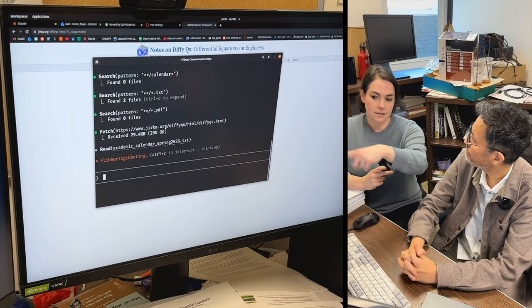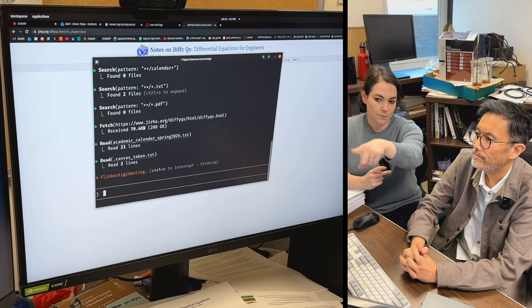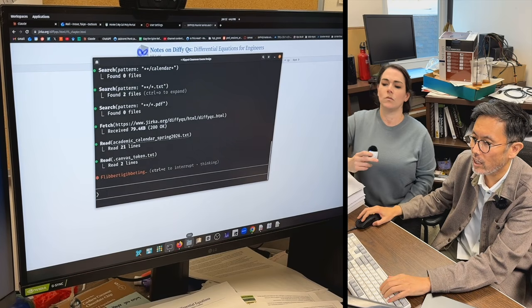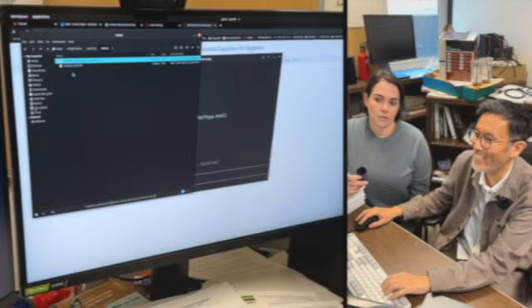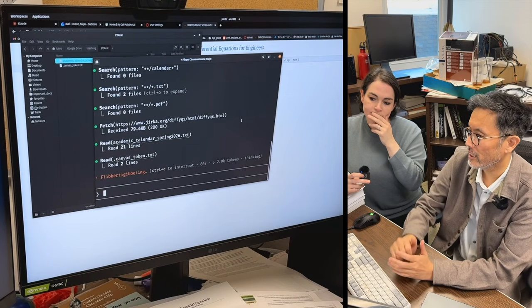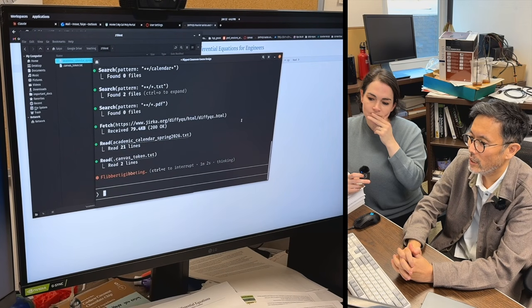So that's that textbook, that OER. It's going straight from the URL. It's not in your directory, or is it? Right. All that's in the directory, all that Claude has access to right now are these two files. And so you can see it's read the files provided inside of this directory. And now it's working.